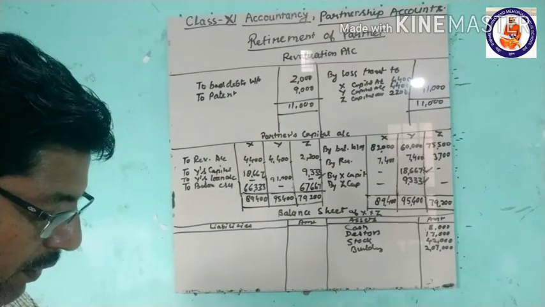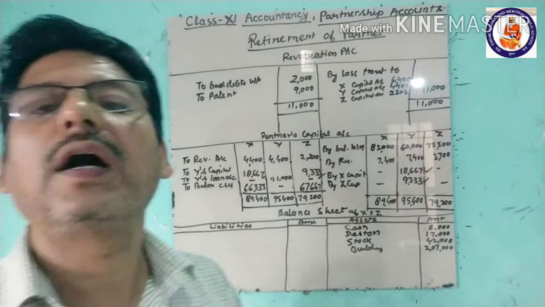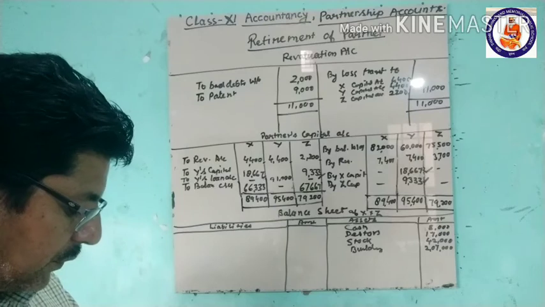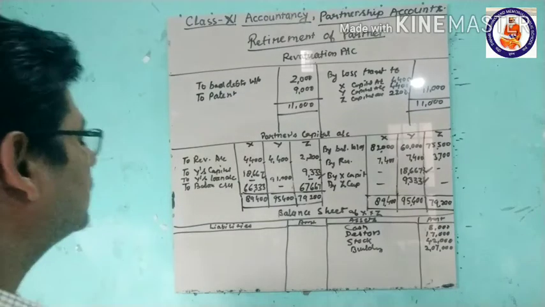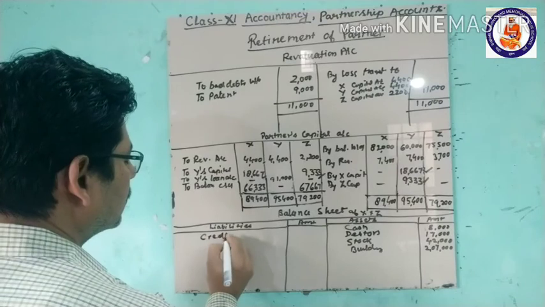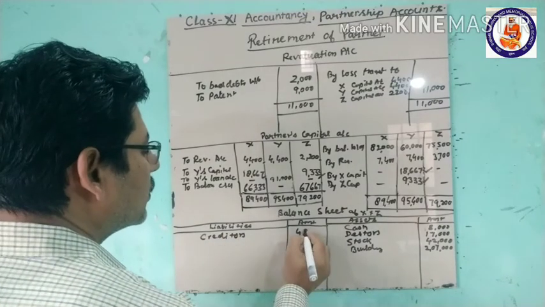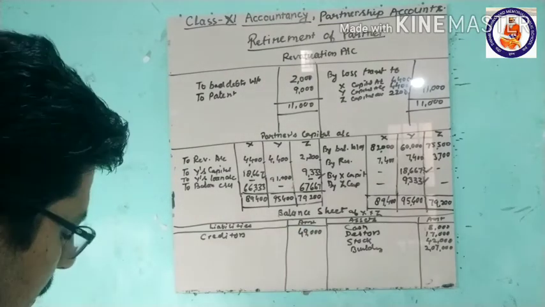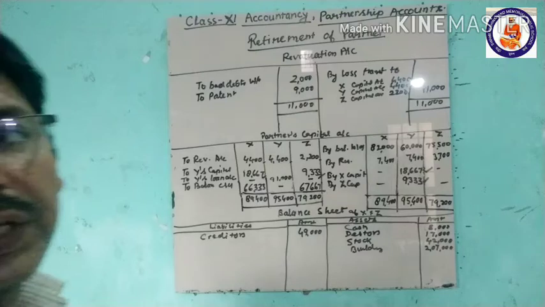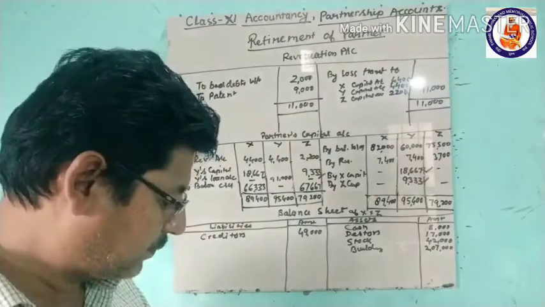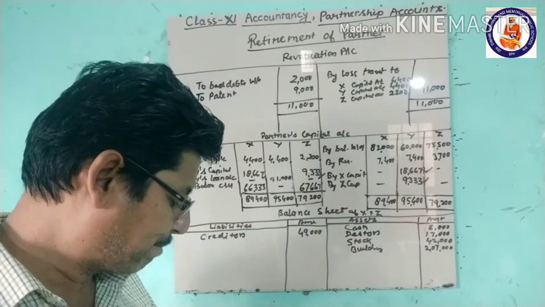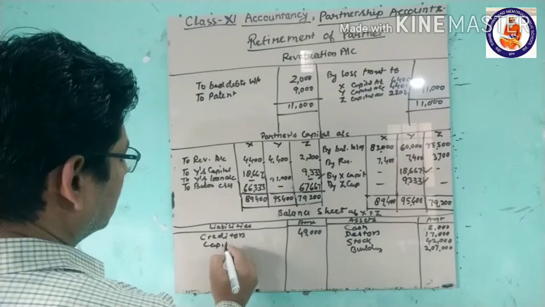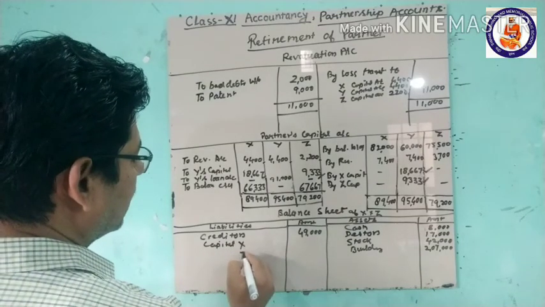Then comes patent. Patent was written off, so its value is less. Then creditors 49,000. Then come the reserves, which are already distributed. Then capital: X and Z, two are there.